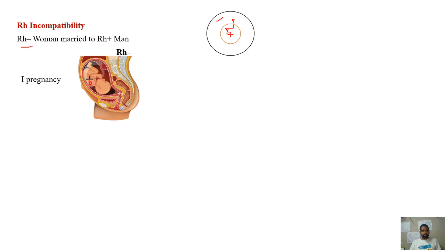The first fetus is delivered, so there will be no effect on it, but the mother starts producing antibodies after parturition. The type of antibodies will be IgG. There are five different types of antibodies, IgG, IgA, IgD, IgM and IgE, among which the antibodies against antigen D are IgG type.